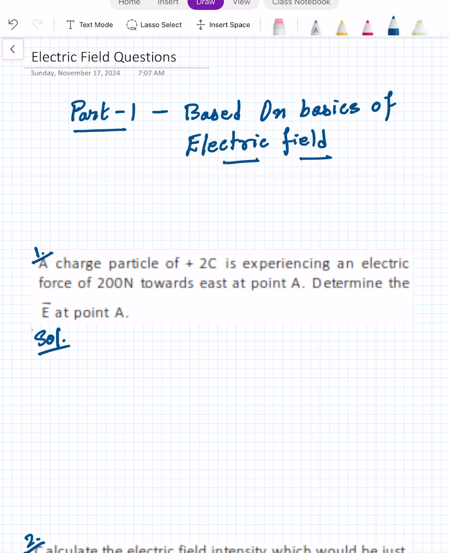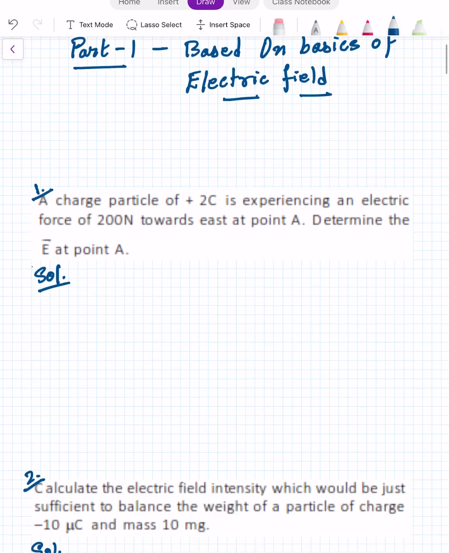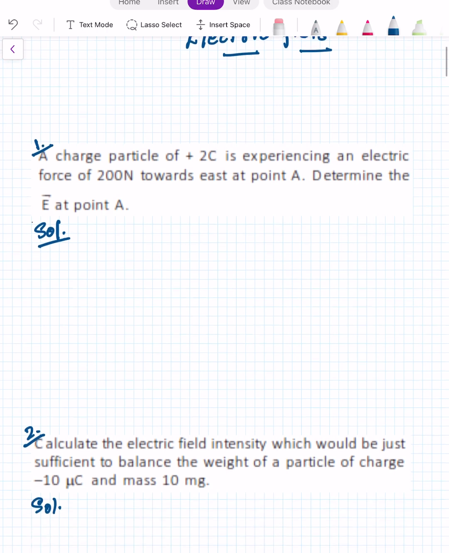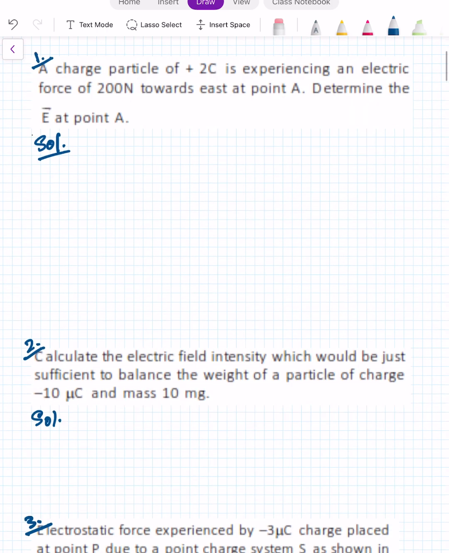Hi students, here is the practice part of electric field under the fast track revision series for JEE Main. This electric field part we have divided in three parts for the problem discussion. First is based on the questions involving the basics of the electric field like the formula F equal to QE only. Second, the problems based on discrete point charges, electric field due to discrete point charges, and third due to the continuous charges. So let's continue with the first question.